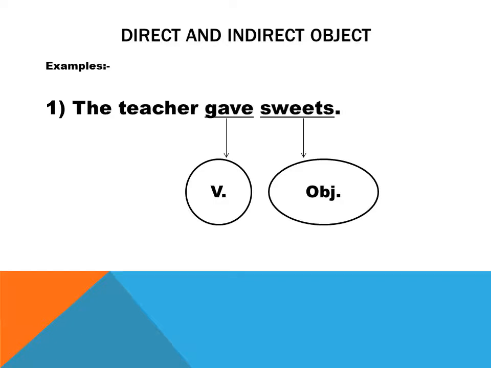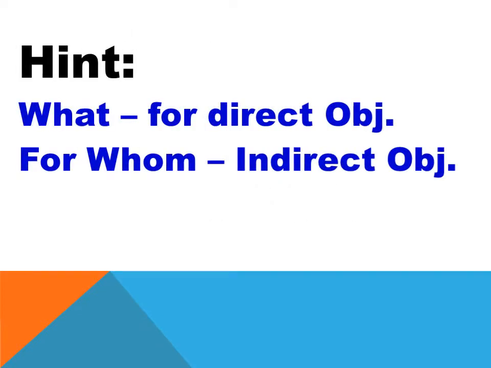The noun answering what after the verb is called the direct object of the verb, that is known as sweets. The noun naming the person for whom something is done is the indirect object of the verb. The hint is given here. Ask what after the verb for the direct object, and ask for whom or to whom after the verb for the indirect object.